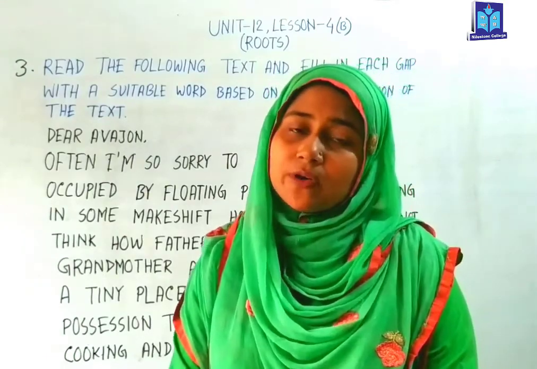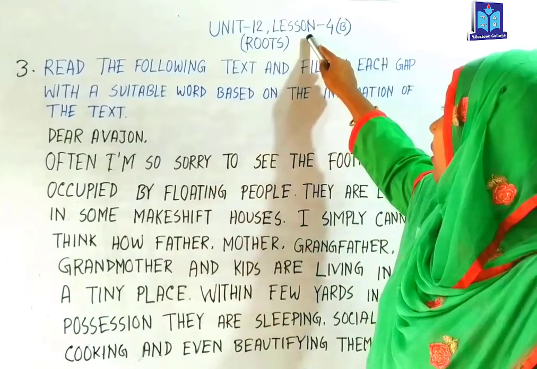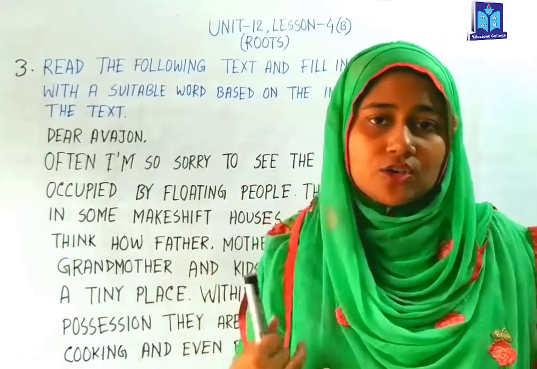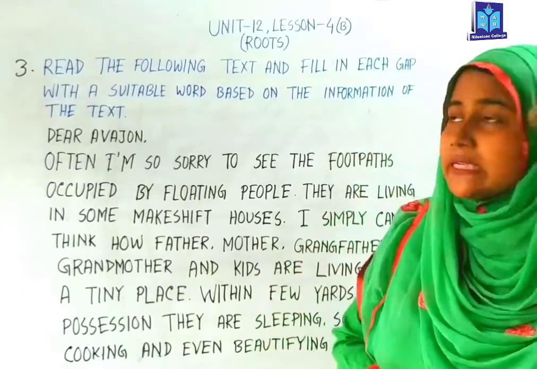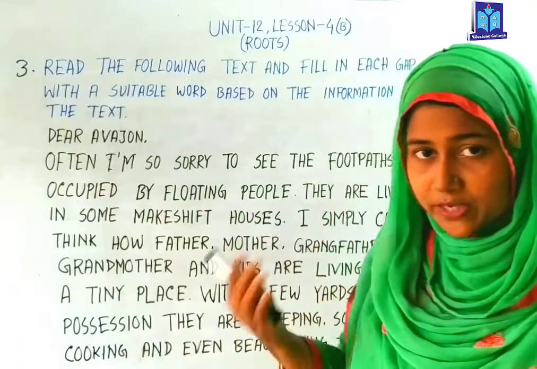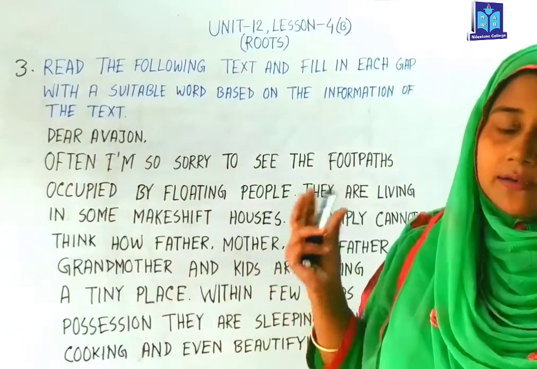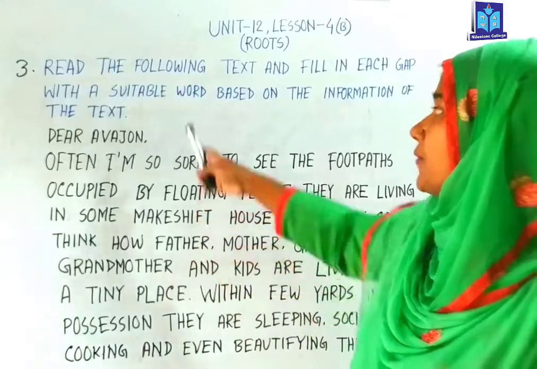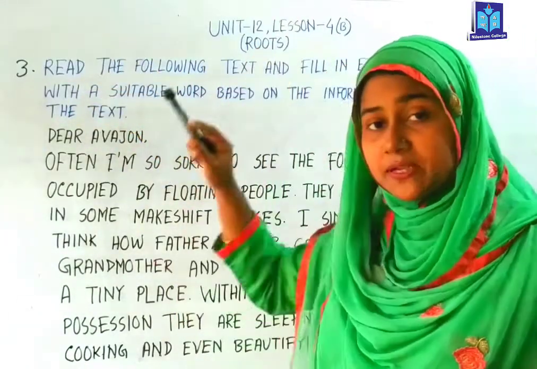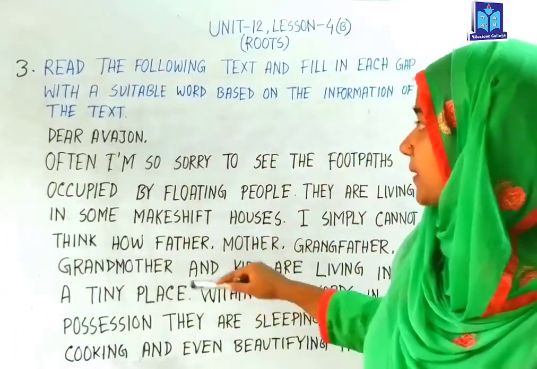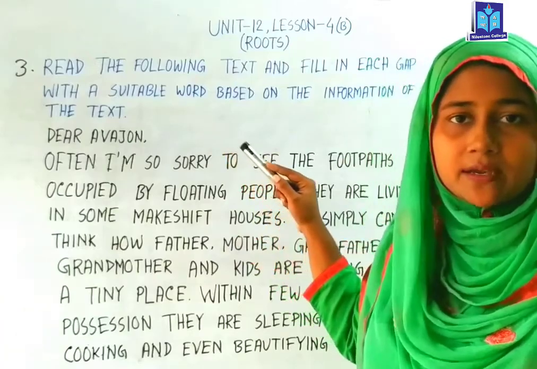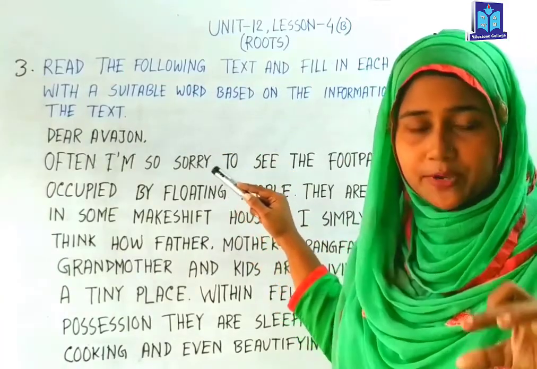Okay, dear students, the title of lesson 4 is In Search of Identity. So dear students, this is the question pattern of question number 3. That is, you have to read the question and you have to know the demand of your question. Read the following text. The demand of this question is read the following text. That means a text will be given in your question paper and you have to read that one 2 times or 3 times. You can read that because you have to collect some information.